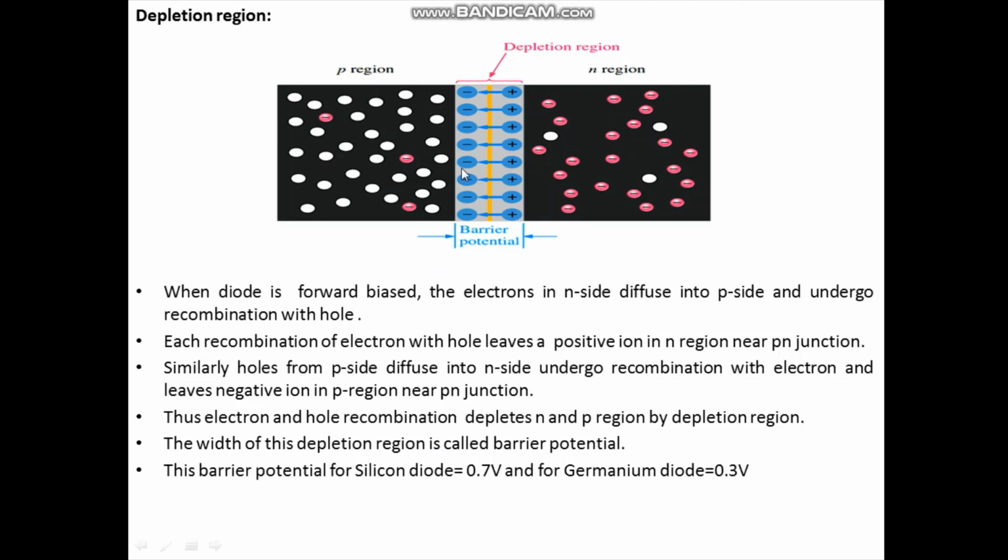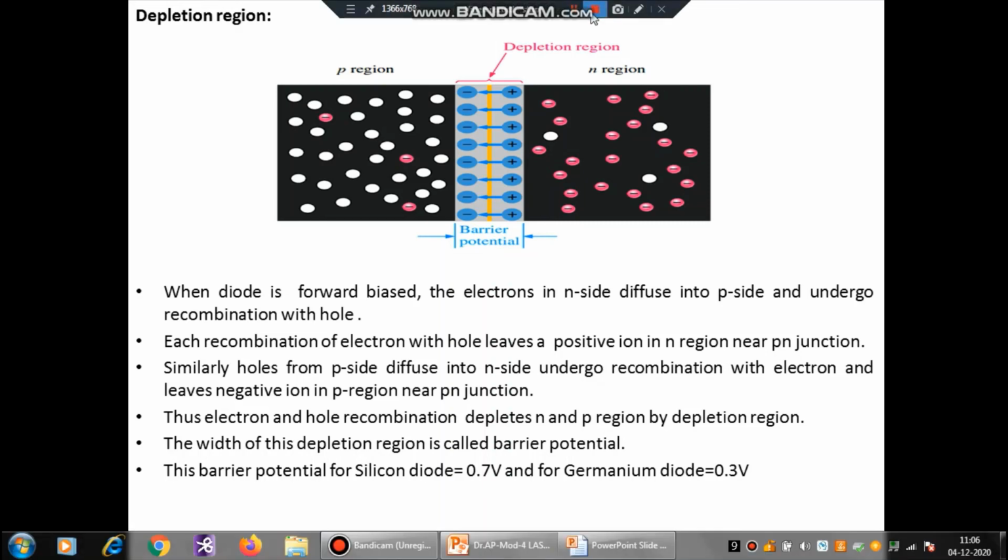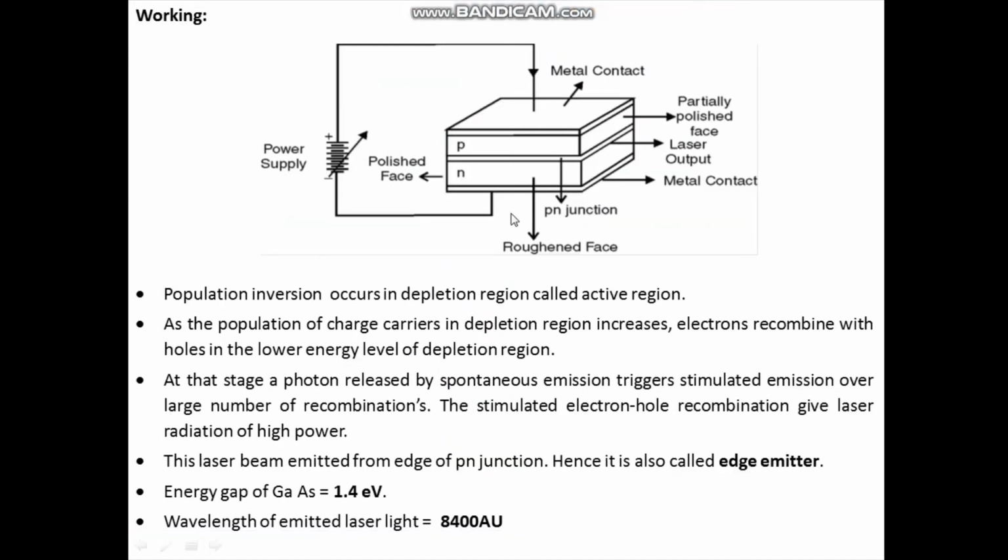So therefore the electron and hole recombination depletes the N and P region by depletion region, and the width of this depletion region is called as barrier potential, and this barrier potential for silicon diode is 0.7 volt and for germanium diode is 0.3 volt. Population inversion occurs in the depletion region. It is called active region.